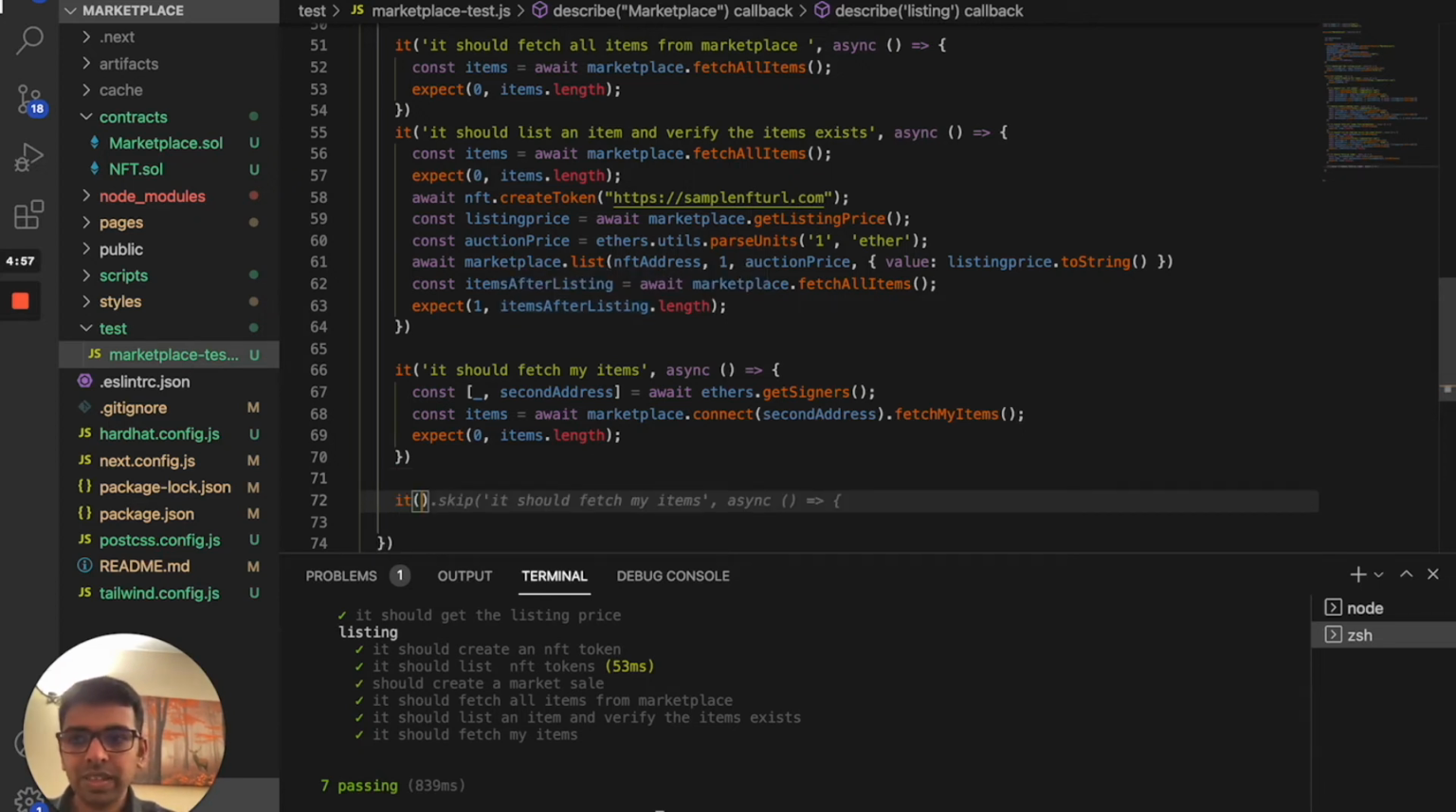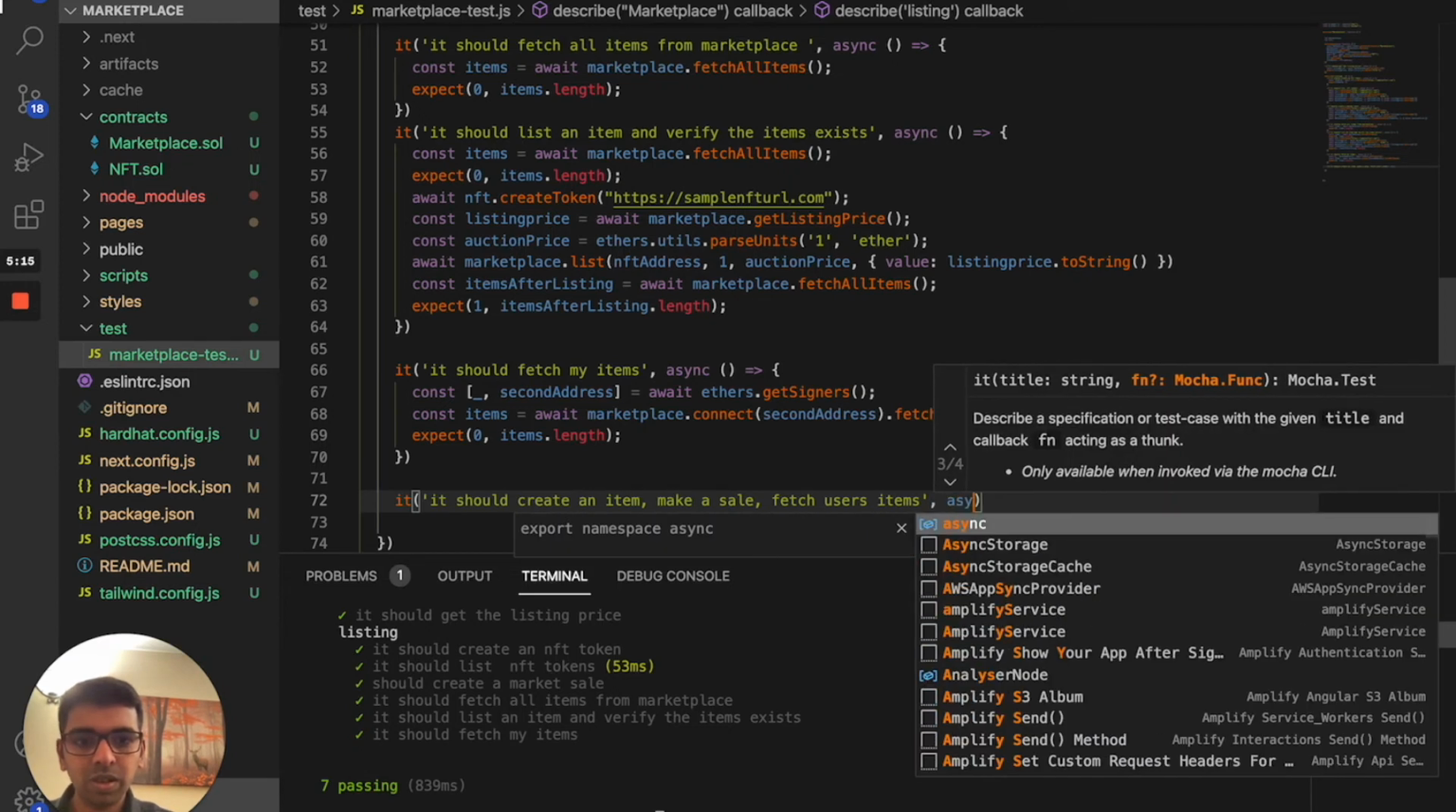The test should say that it should create an item, make a sale, fetch user's items.